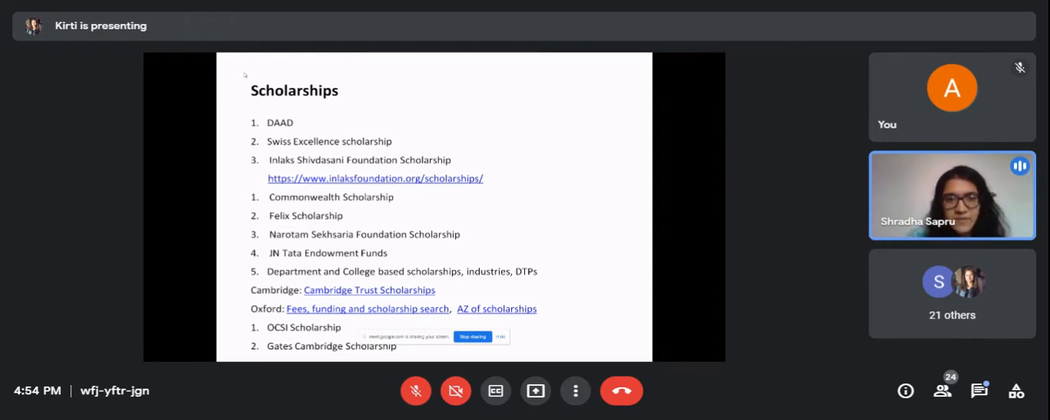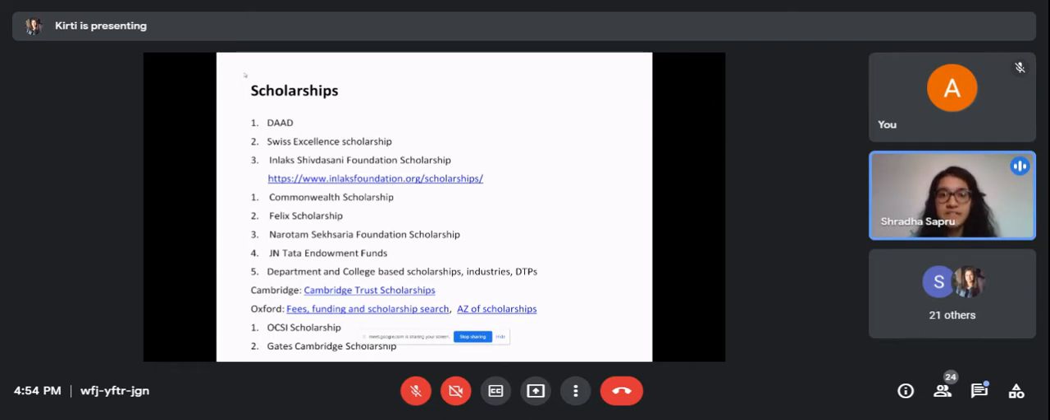What you can see written over here is department and college-based scholarships, industries, and DTPs. Cambridge and Oxford have colleges which are a part of them. There are a lot of colleges. When you apply, you are admitted into a particular college, and colleges also have scholarships of their own, like Trinity College, St John's College, and a lot of others. So you can look into the website of each of these colleges and see if they have separate funding programs of their own and apply through that as well.